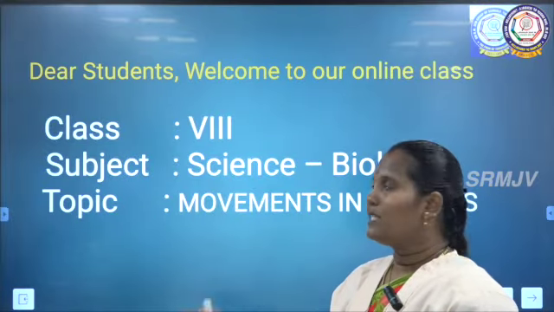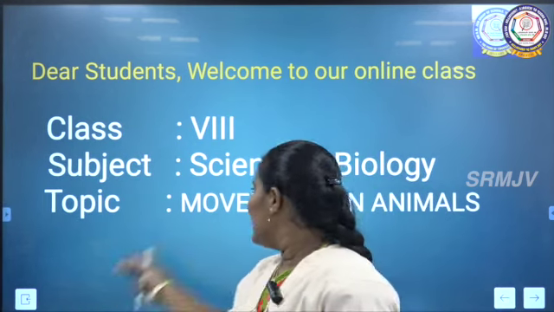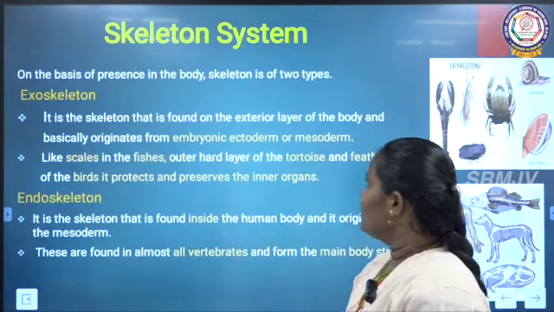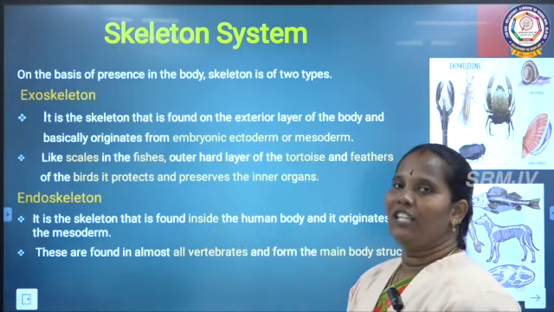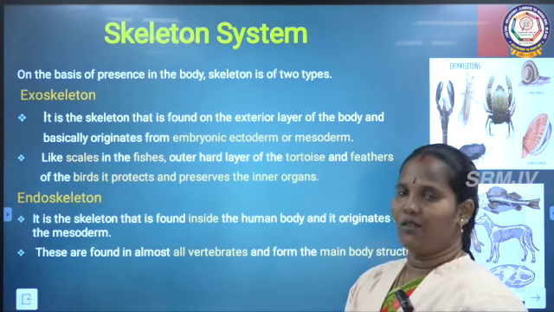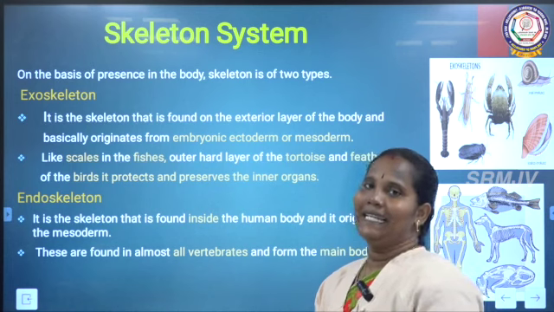This session we have to see about the class 8 subject science. The topic name is movements in animals. In the last session we saw about the joints. Joints means where two bones are joined; the meeting point is called the joint, is it or not? So, in this session we have to see about the skeleton system.